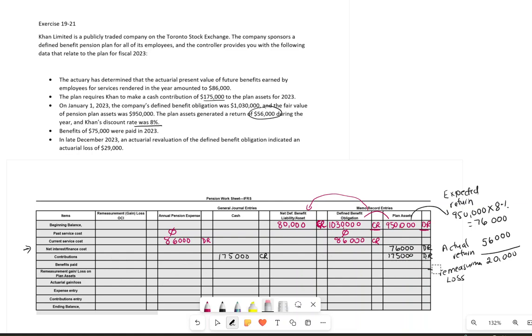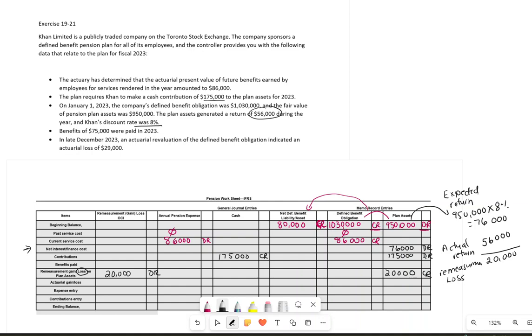It will be on the remeasurement gain and loss. That will be my $20,000, and that is my credit. Since we are doing IFRS, I will have a debit of 40,000. That's my loss. Again, if it's a loss, it's an expense. If it's a gain, it will be treated like a revenue, so it'll be a minus. So we dealt with that.